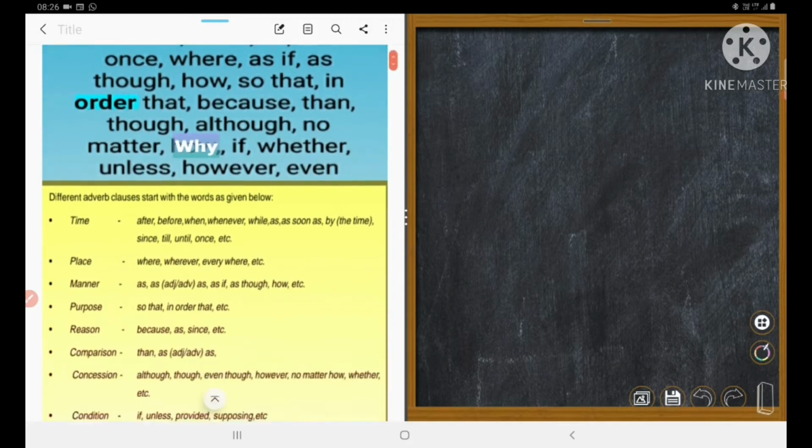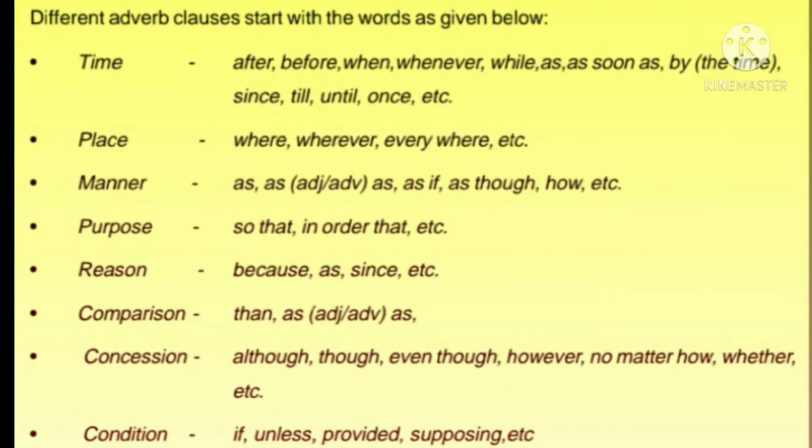So there are different types of adverbs. Time: after, before, when, whenever, while, as soon as, by, since, till, until, once. Place: where, wherever, everywhere. Manner: as, as if, as though, how. Purpose: so that, in order that.